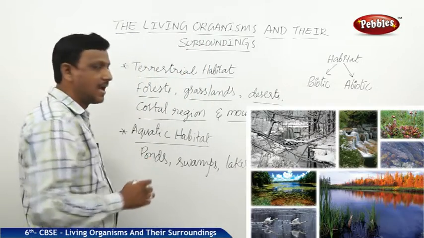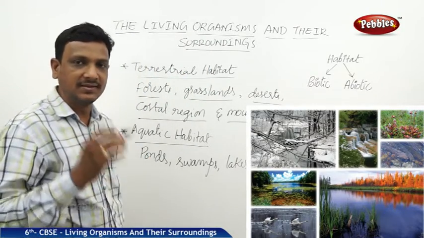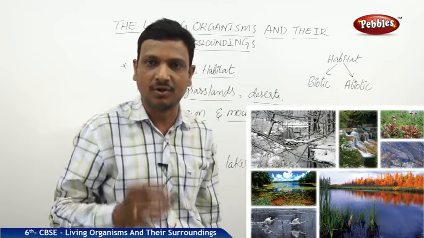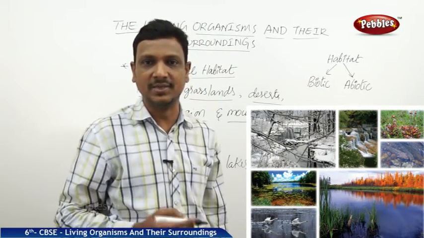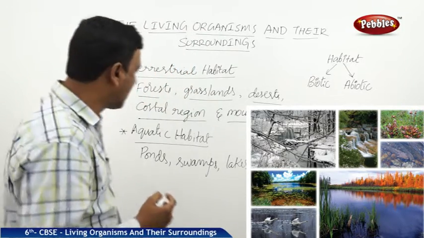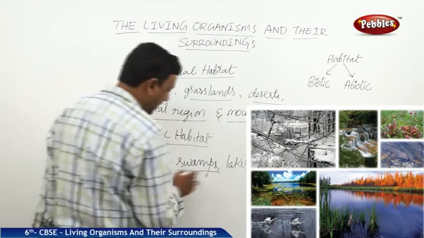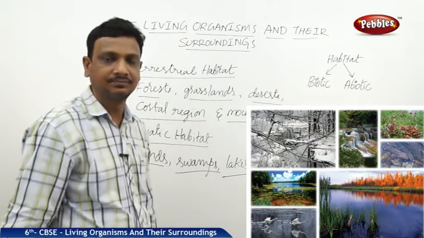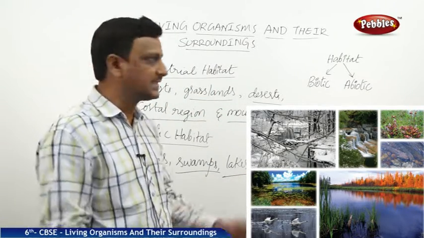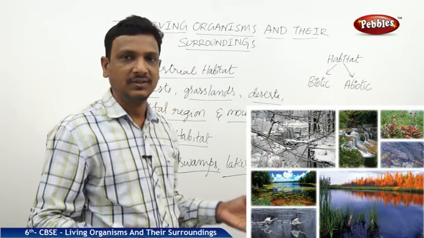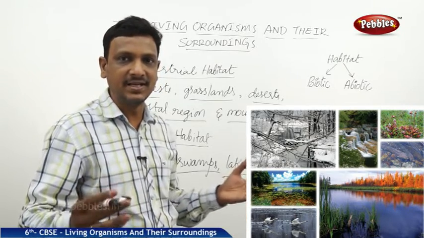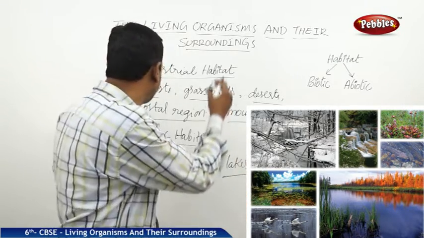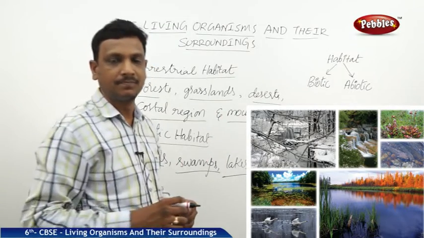Whereas the aquatic habitat, the plants and animals that are making their living in water are coming under the aquatic habitats. So some of the aquatic habitats are ponds, swamps, lakes, rivers and oceans. So now let us see what sort of life is there in each and every habitat. That's what we have mentioned here.